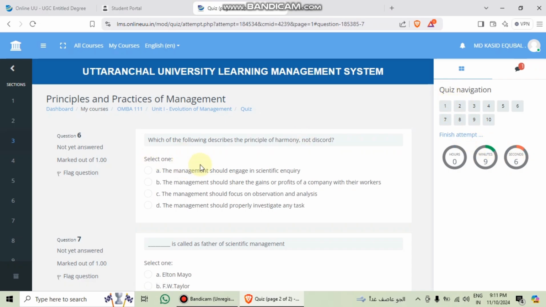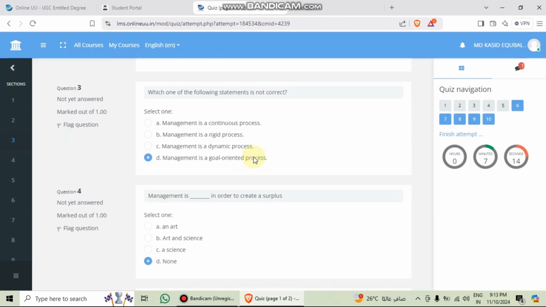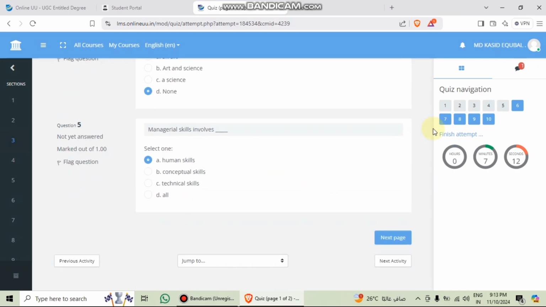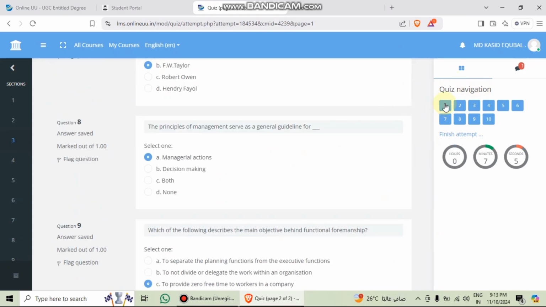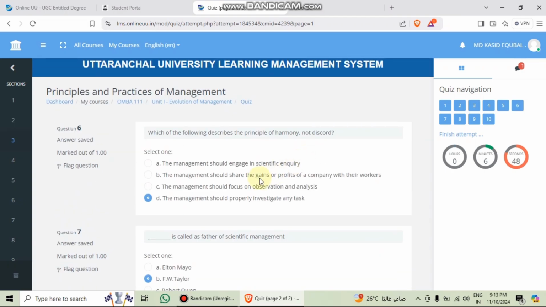I am going to give the first answer: which of the following describes the principle of harmony, not discord? I have already ticked all the answers here, and I will go to the next page, and I can see all the answers I have put in. See, all are green right now, and the time limit is showing 7 minutes. In the main quiz it will show 30 minutes and there will be 50 questions. So we can answer easily, right?